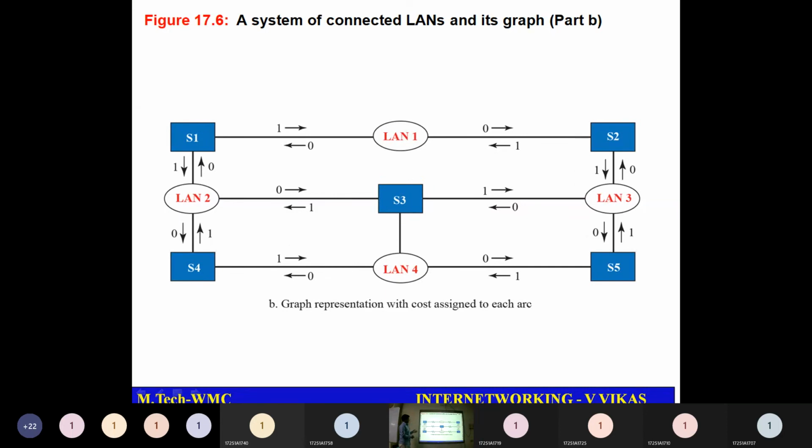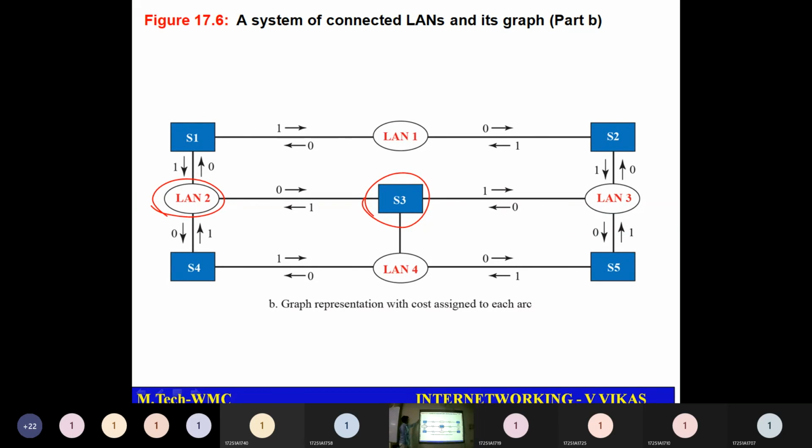Whatever the previous diagram we have seen, if I have to represent it as a graph, I can consider it like this. I have different switches represented as squares, and LANs represented as ovals. Sending we consider 0 and receiving we consider 1.